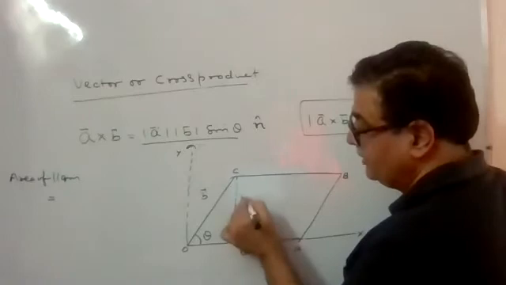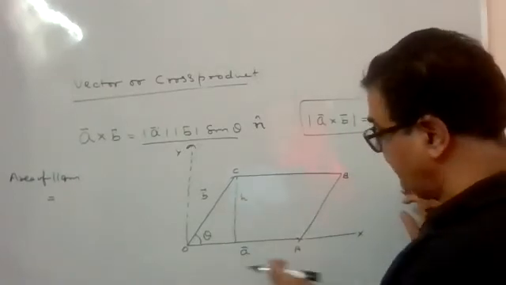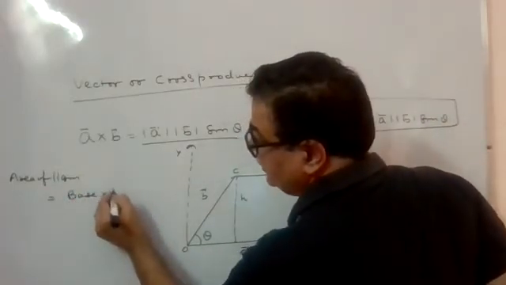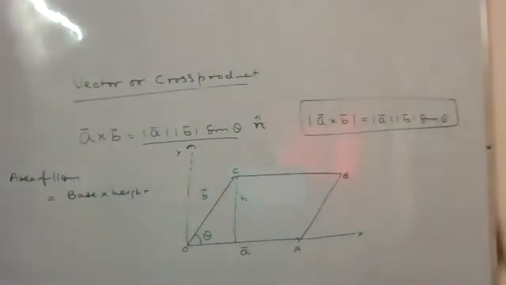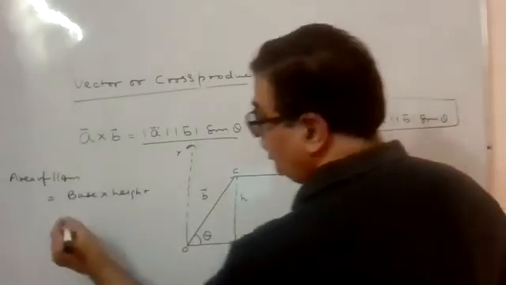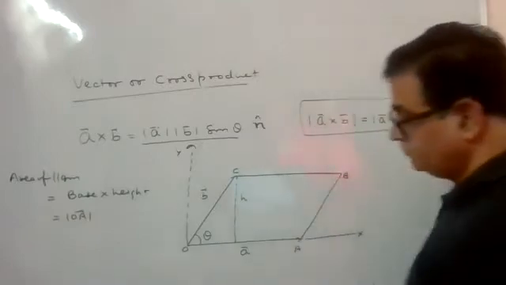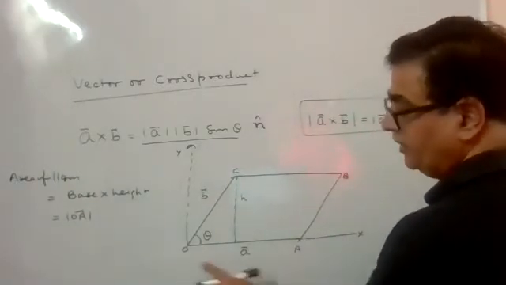Let this height be h. So what is the base? Base will be magnitude of OA, and magnitude of OA means simply magnitude of vector A.